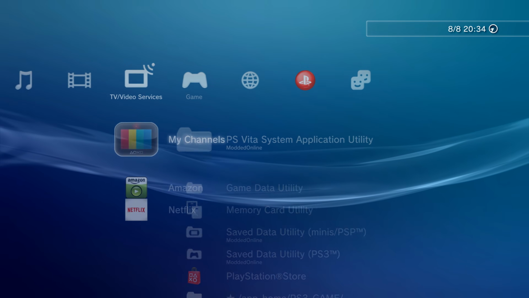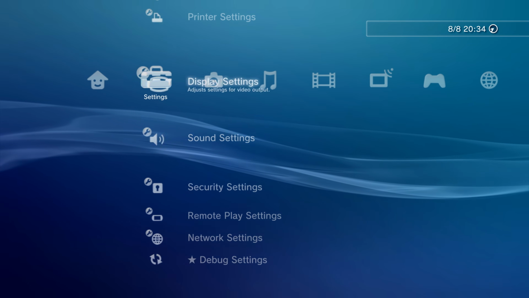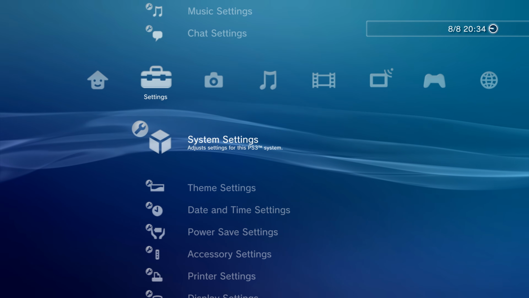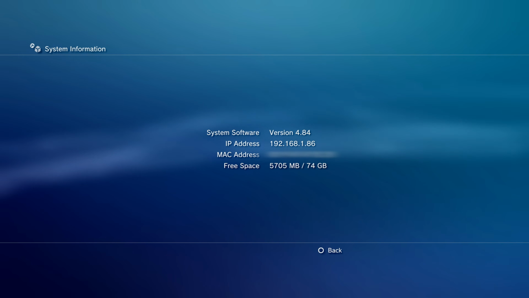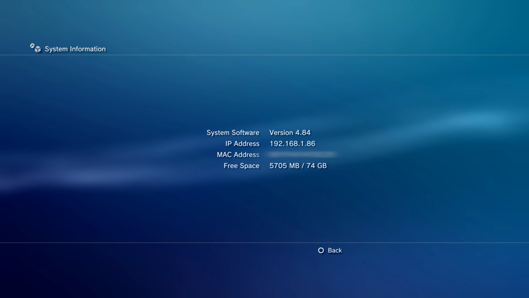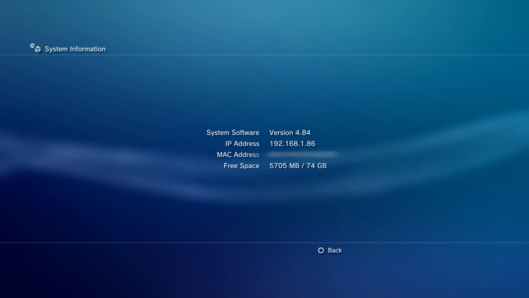So what we're going to do first of all here is we're going to head into settings and go down to system settings, which I always skip past for some reason. But then we go down to system information and grab our IP address. Make sure your PS3 is connected to your network and you have a valid IP address so that we can connect to our PS3 using FTP on our computer.